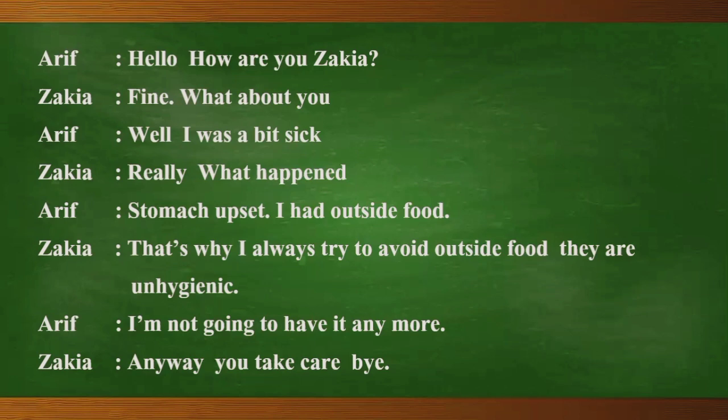First of all, Arif is telling, "Hello, how are you, Zakia?" Here, Arif has first of all greeted Zakia and then asked how she was. So after these greetings or interjections, we have to use an exclamation sign. Then, "How are you, Zakia?" After a question, the use of a question mark is quite okay. Zakia is replying, "Fine."